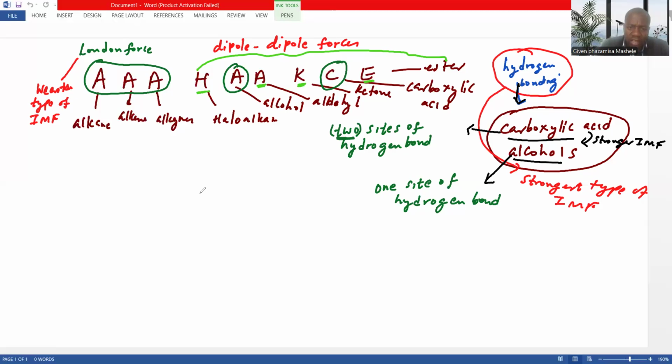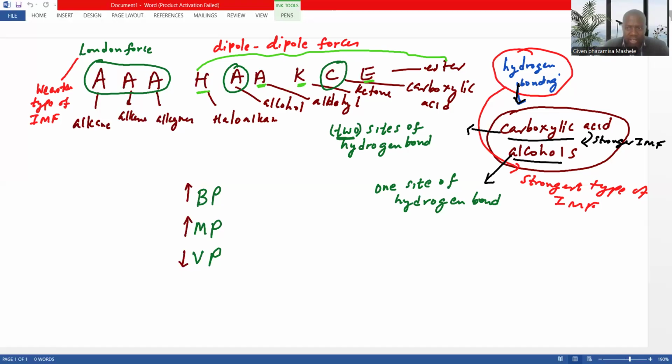I'll write BP for boiling point, MP for melting point, and VP for vapor pressure. The higher the boiling point, the higher the melting point, the lower the vapor pressure.